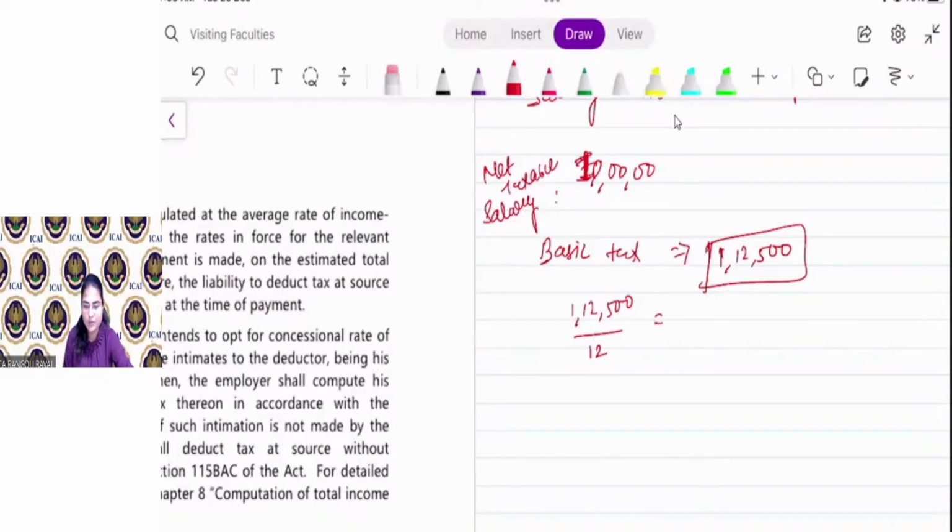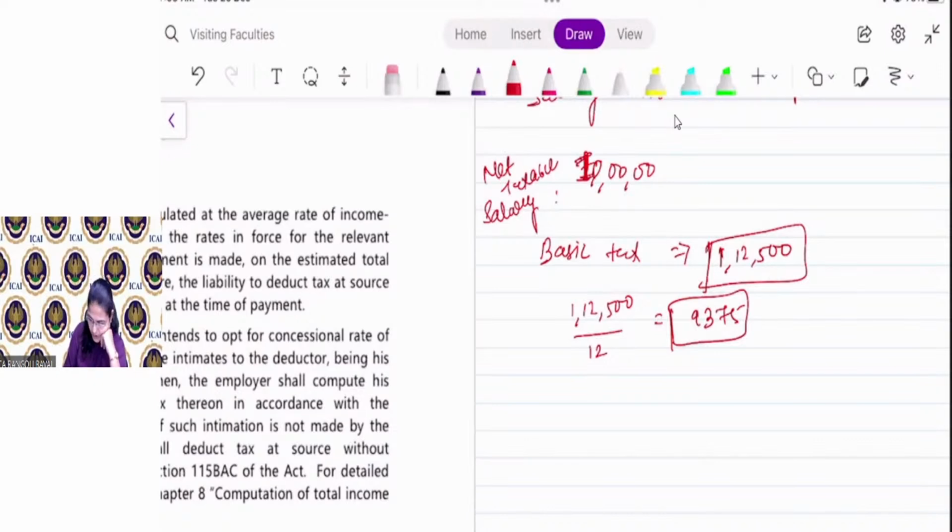Shall we just quickly do this? 1,12,500 is for the year's tax. Yeah, right? Tax for the year is 1,12,500. So what is the tax for 1 month? It's 9,375. So if your employer deducts tax of rupees 9,375 from your salary every month, that is the average rate.